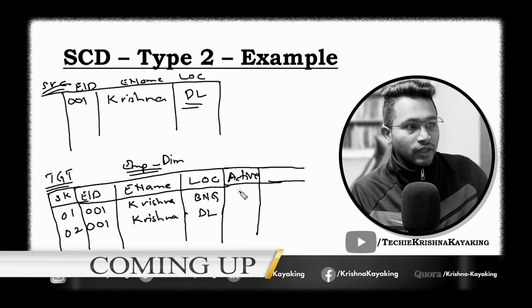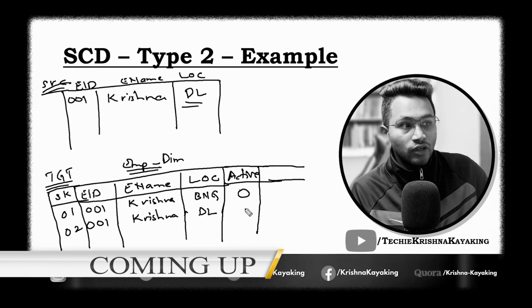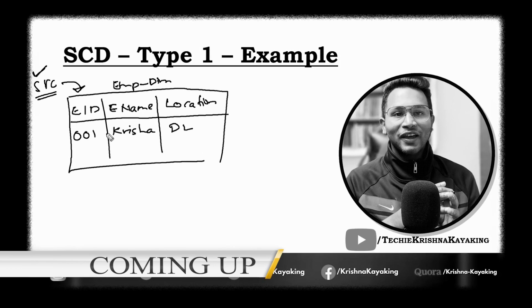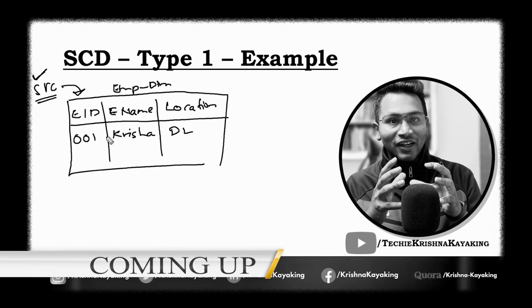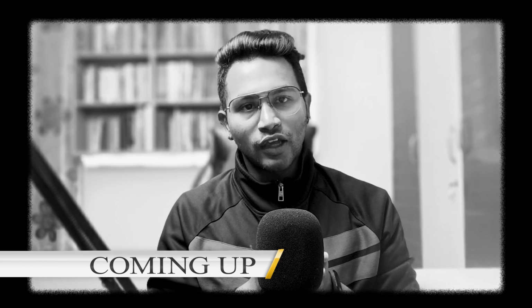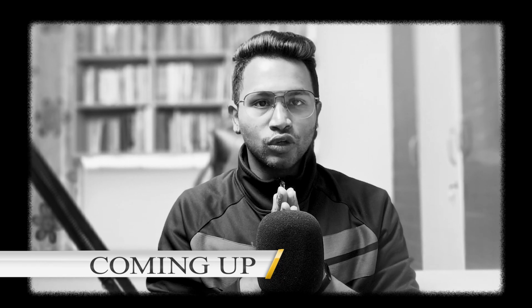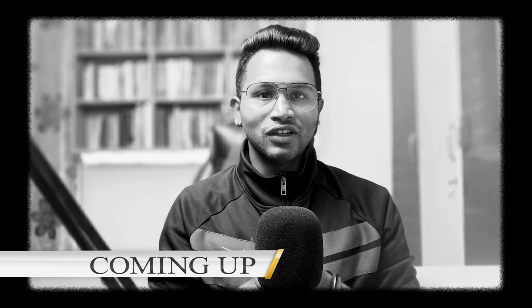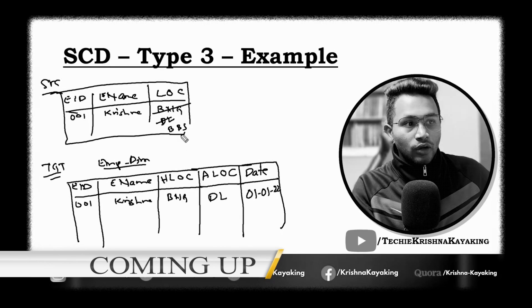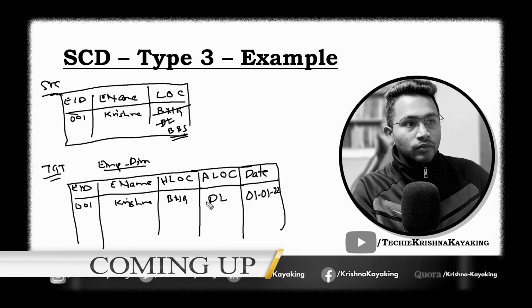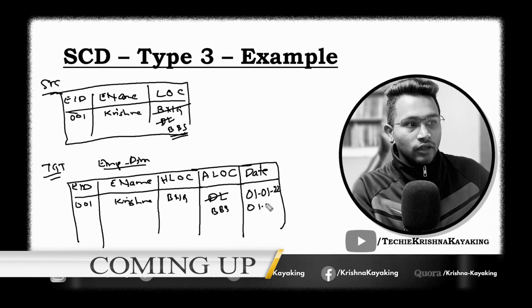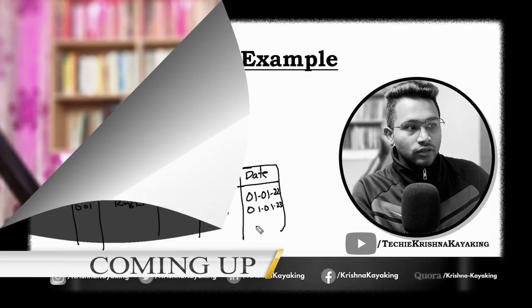For example, BNG is 0. Why? Because this is not the current record and Delhi is the current one. So this is an example where we are using type 1 SCD. And so now when he's moving to Bhubaneswar, I'll come here, change it to BBS 010123.